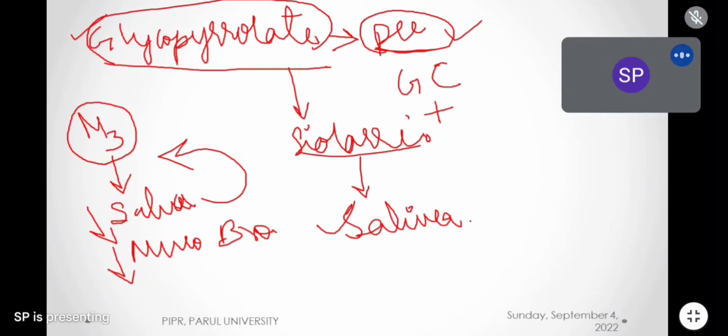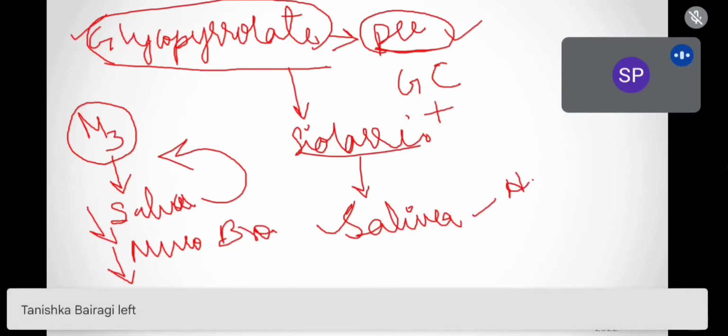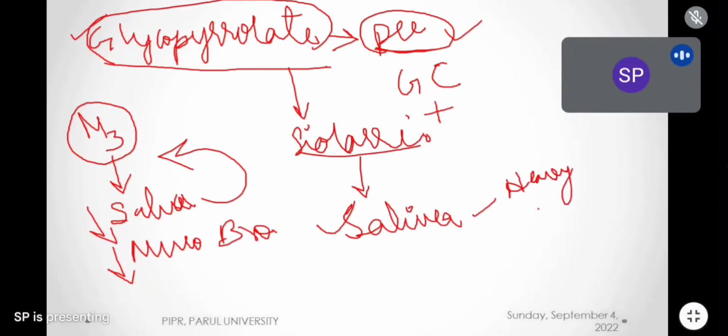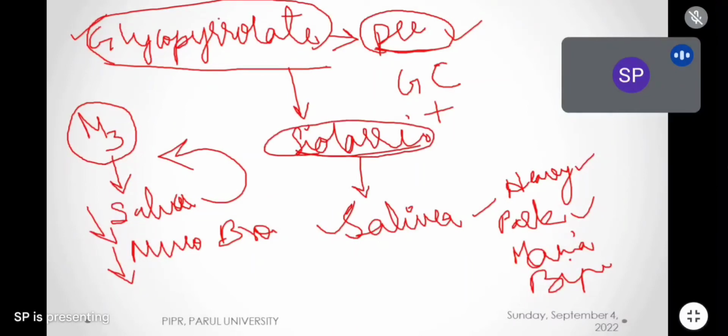And let me add one point here. There are some conditions, like heavy metal poisoning, or a condition called Parkinsonism. Heavy metal poisoning, Parkinsonism, or if the patient has mania, or bipolar disorder, in these conditions the patient will have sialorrhea. In sialorrhea, glycopyrrolate is used. Glycopyrrolate tablets are available, and an oral solution is also available. So what is sialorrhea? Excessive production of saliva.